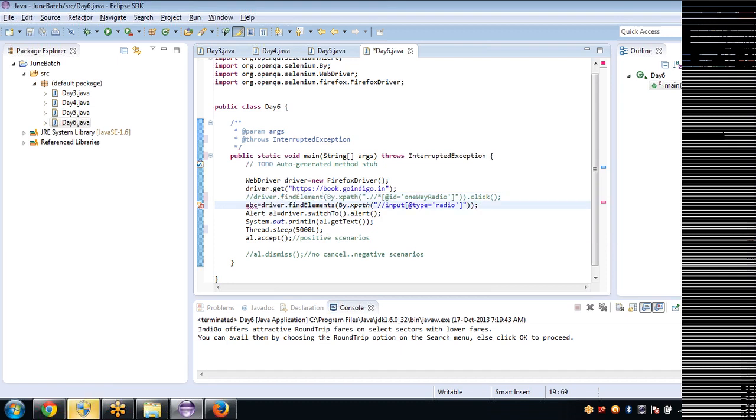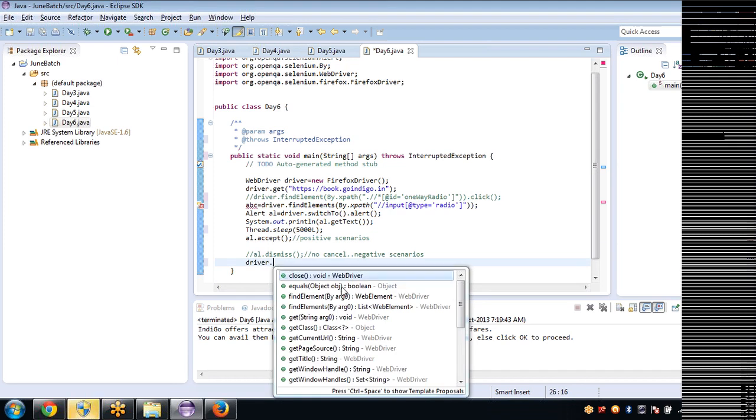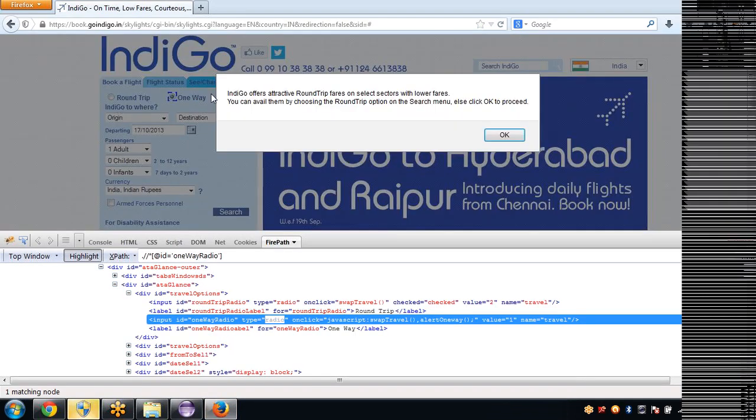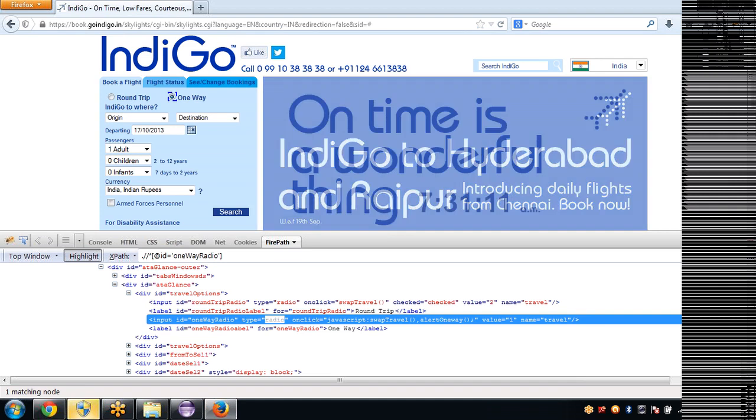If you have doubt, check here: driver dot find element singular, its return type is web element, because when you find an element, that particular thing is a web element. But now in our case there will be multiple web elements returned. With the type radio you will get 2, in the sense you are getting 2 web elements.